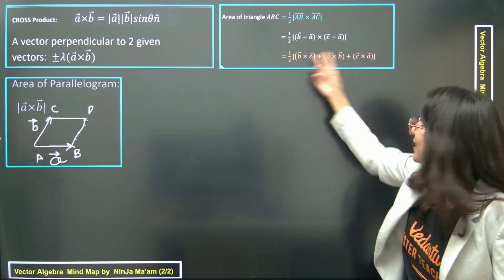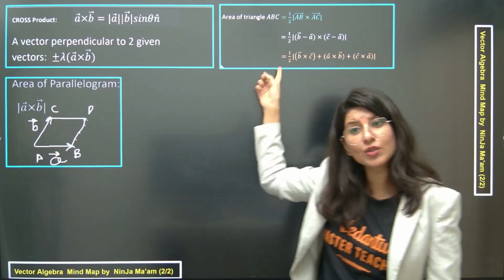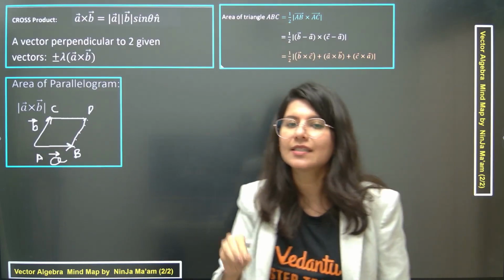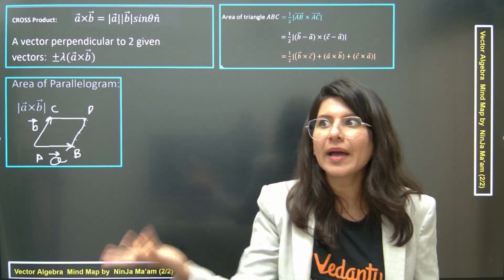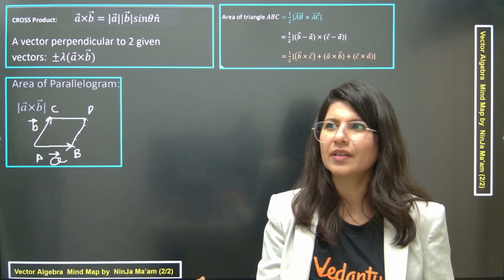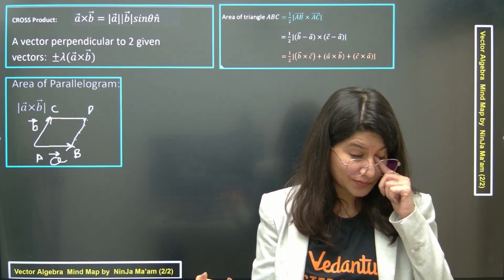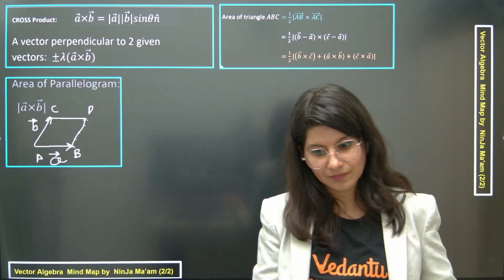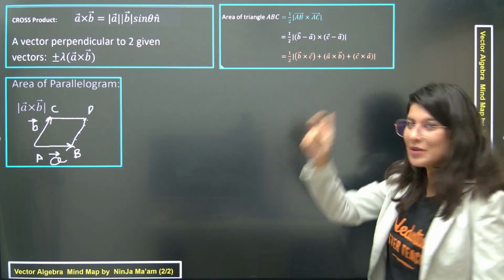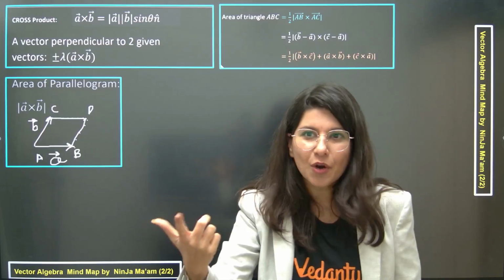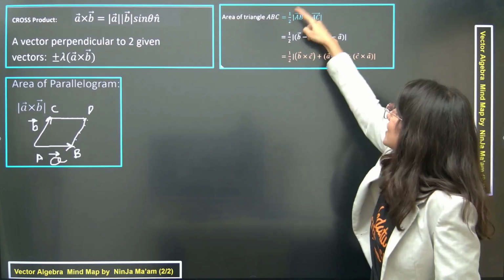No. Big no, because 3 cross products will be needed. So what to do, ma'am? If I have vertices, if I have a formula also, then also you are saying no. Yes. If you have vertices, then using the 3 vertices, can you not find 2 sides? What do we call it? We call it something from P, position vector. So using position vectors, if you have the A coordinate and B coordinate, can you find the AB vector? Can you find the AC vector? Yes. So you can find 2 vectors, find them and then apply this formula only.